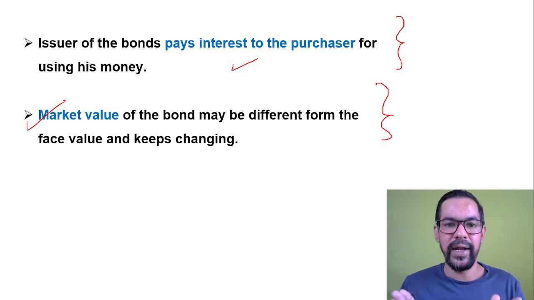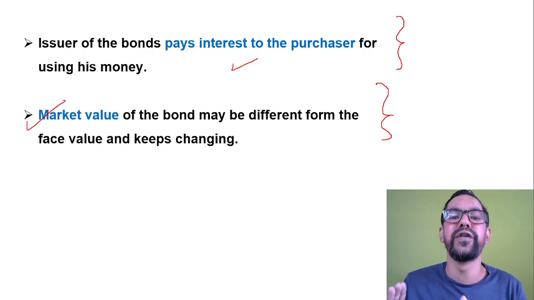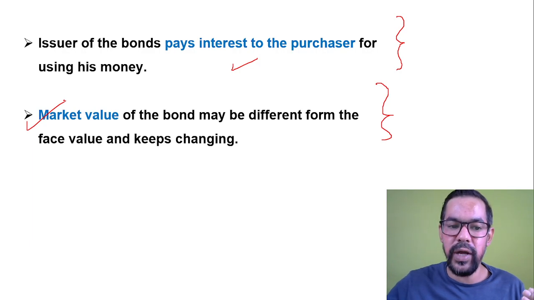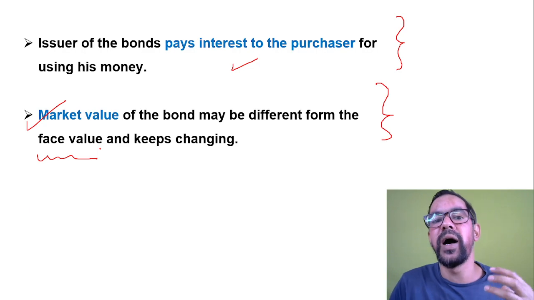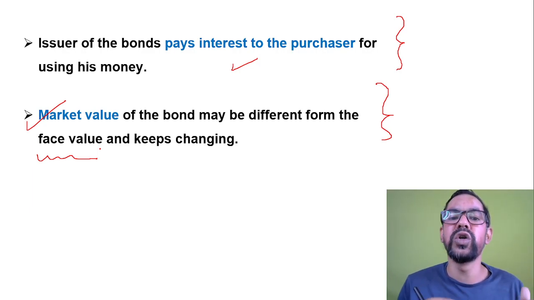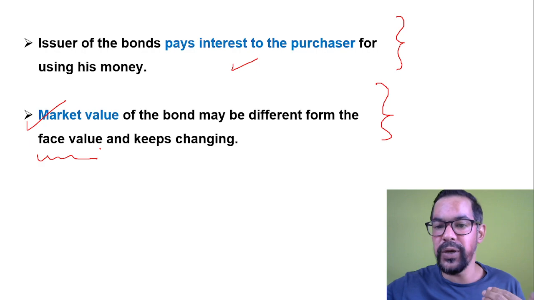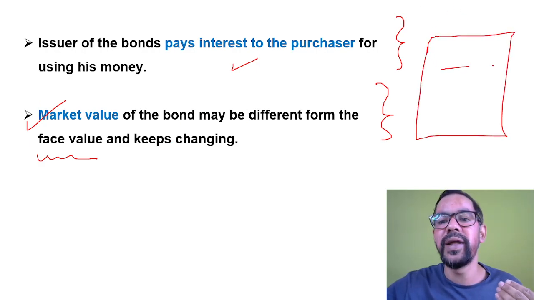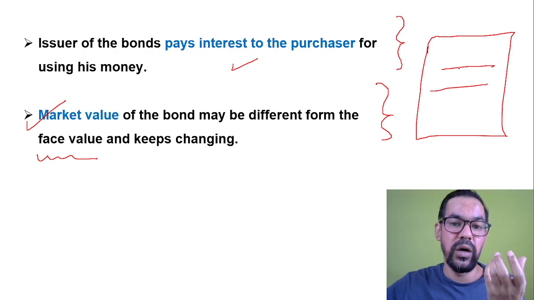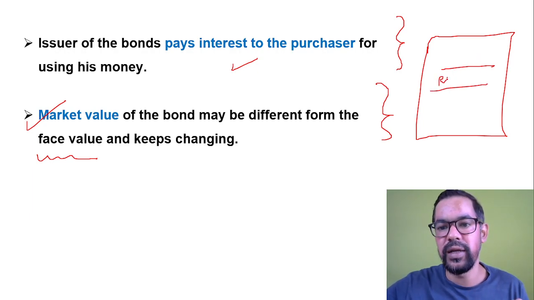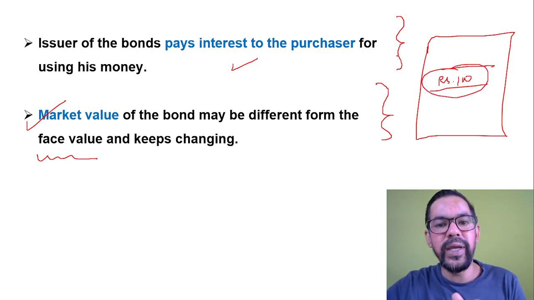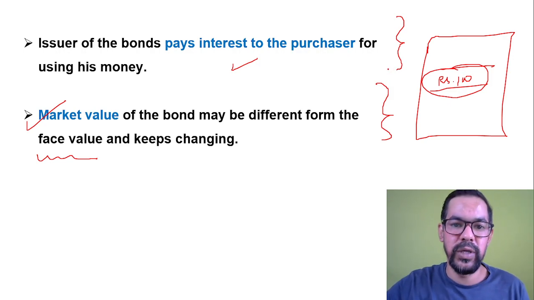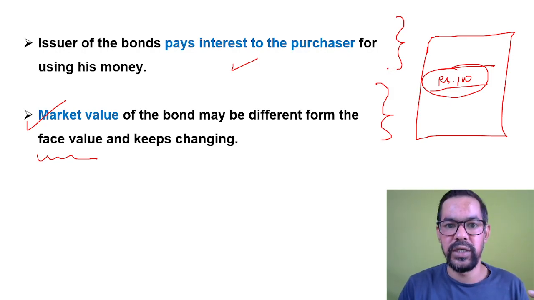Okay, so market value or market price can differ from your face value. Face value, also known as par value, is the value mentioned on the face of that particular bond. Whenever you buy a bond, there is a face value or par value mentioned on the document. It can be, say, 100 rupees. This is the face value, but the market value can be 90 rupees or 110 rupees, because that depends on the trading cycles.